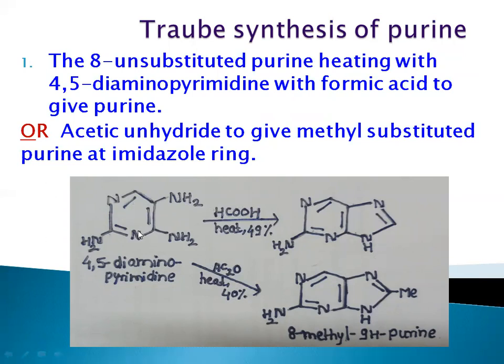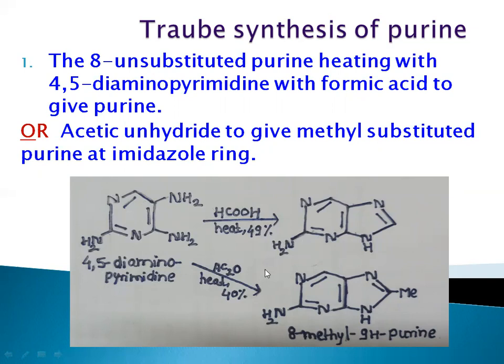Okay, so first reaction, in first reaction we are taking the reactant which is 4,5-diaminopyrimidine. When we heat that compound in presence of formic acid, we will get one product. One amino group will be there.